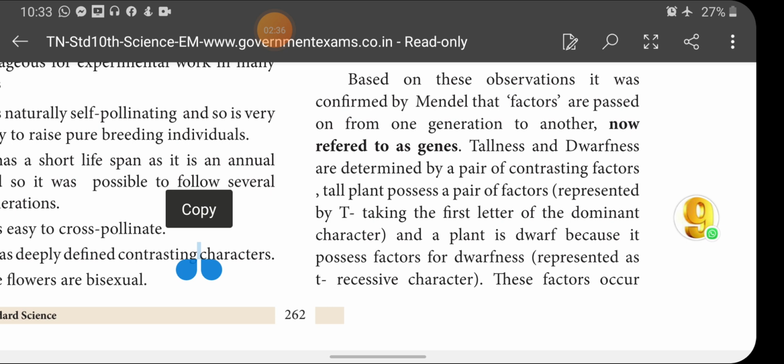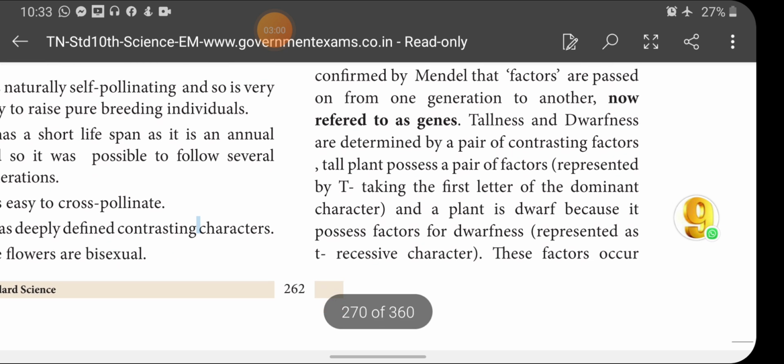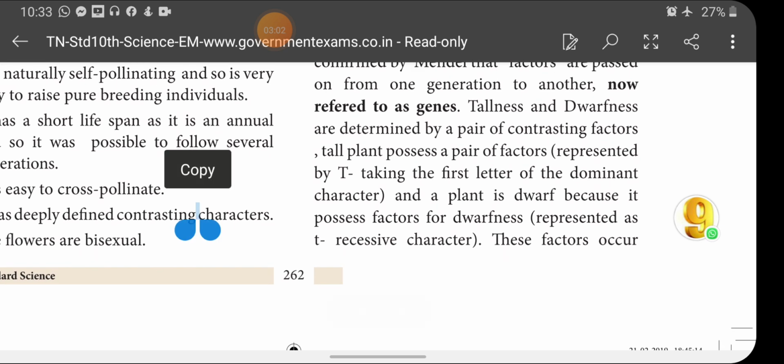So he did a self-pollination of the F1 generation, and he observed dwarf plants in the ratio of 3:1. That means 3 tall plants, 1 dwarf plant. This is the monohybrid cross, and from this he concluded that something is inherited from parents to offspring. So tallness and dwarfness are determined by a pair of contrasting factors.